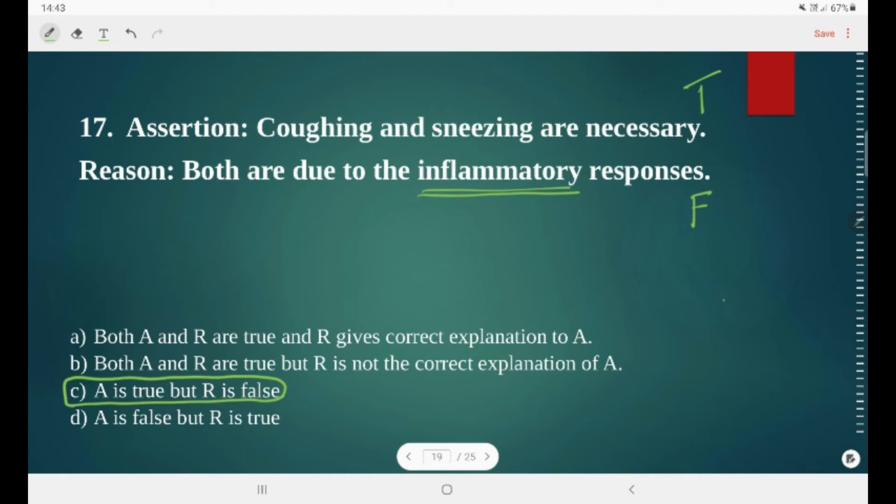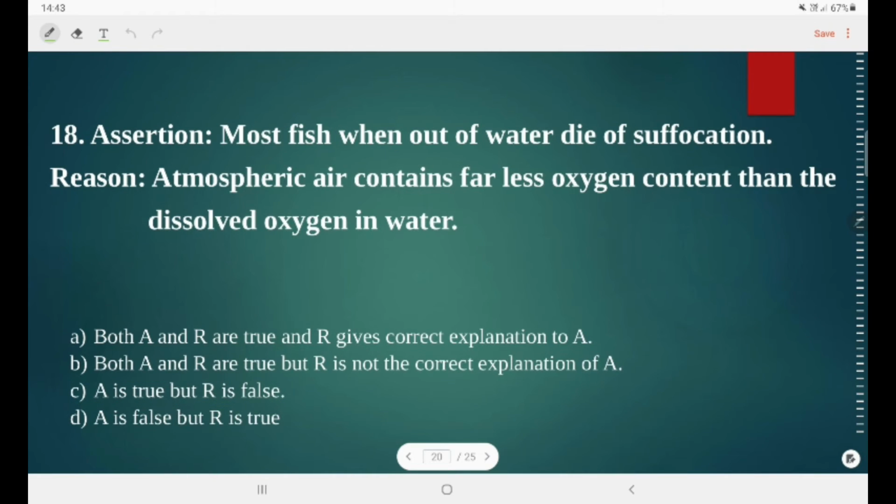Next question says, assertion is most fish when out of water die of suffocation. Fishes cannot breathe atmospheric air, so whenever they are taken out of the water, they die because their gills are not adapted to breathe in air. Reason states that atmospheric air contains far less oxygen content than the dissolved oxygen in water, whereas the actual condition is opposite.